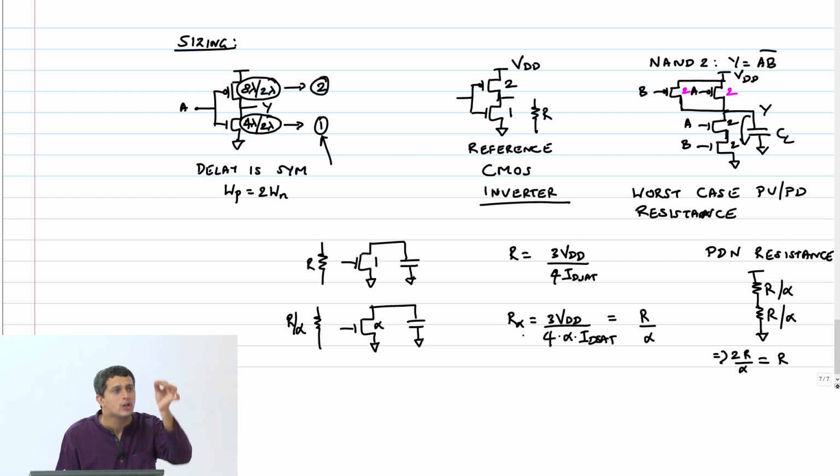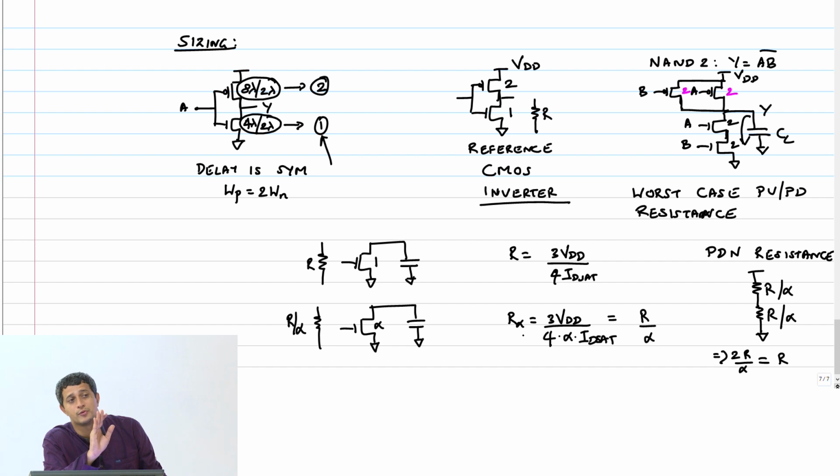How much does he offer? He offers R. I want the net worst case pull down resistance. Remember, this is a very important thing. The worst case pull down resistance should be R. It can be better than that. There's no problem. In certain combinations, it may even be better. But the worst case should be R. And therefore, I have no choice but to double the size of my NAND 2 NMOS transistors in order to match this constraint. Right? Therefore, for a NAND 2, both NMOS transistors will have a size 2.